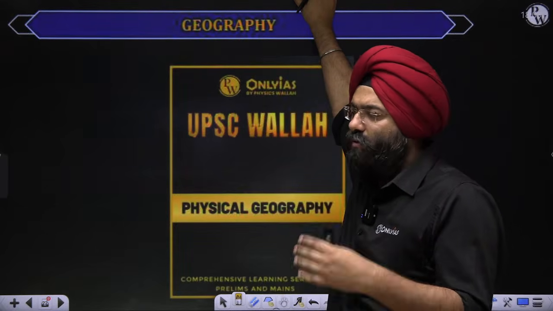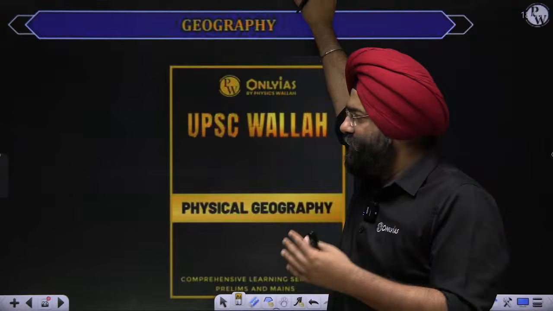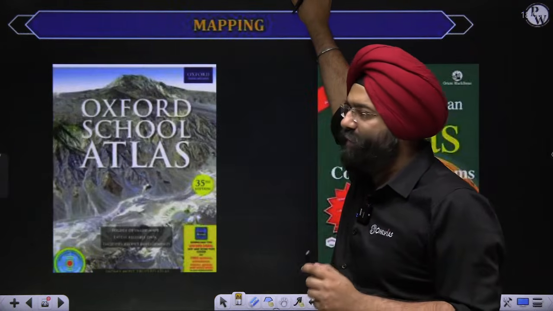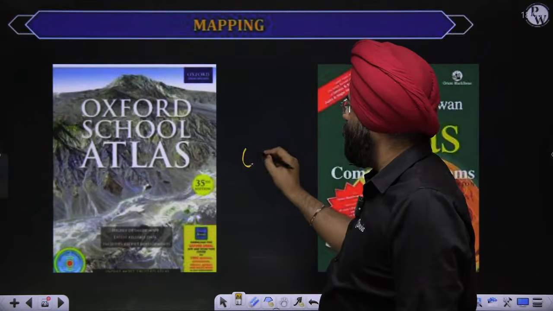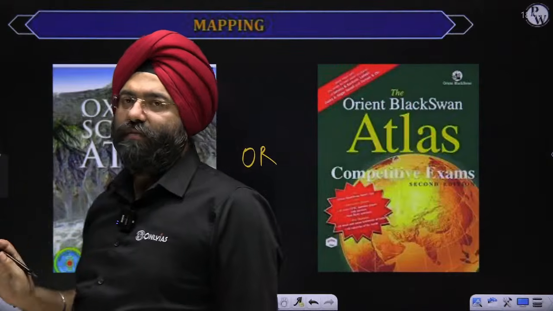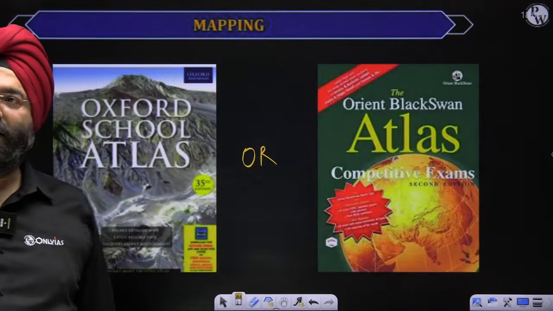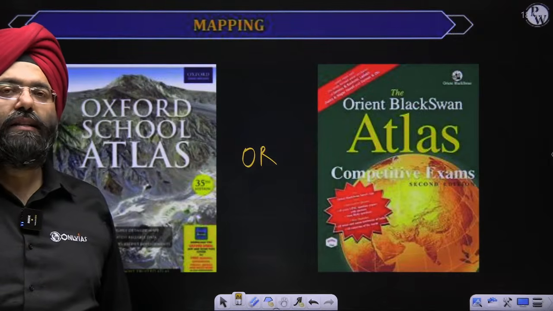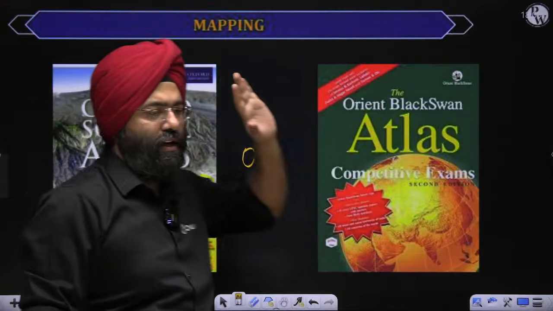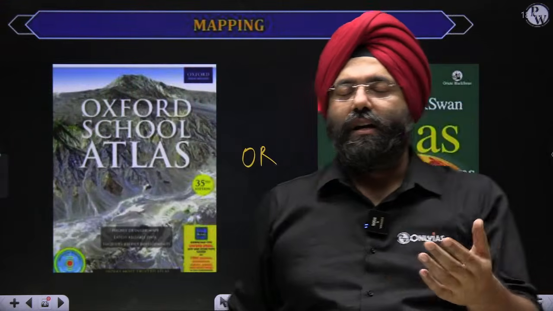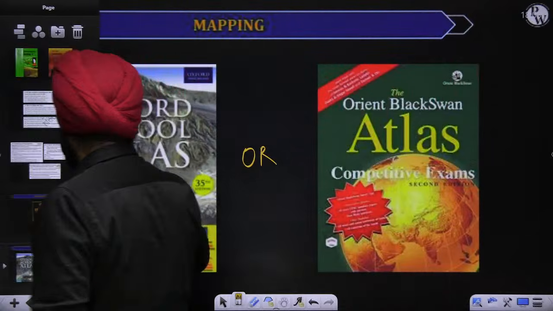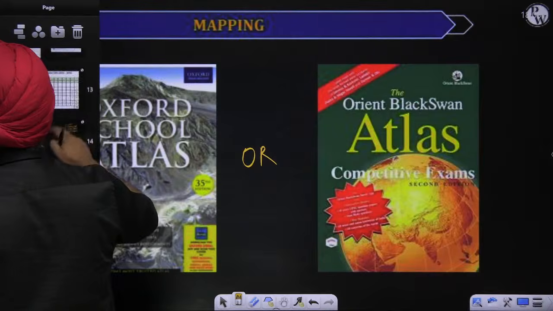Those who are preparing on their own can definitely refer to this. So this is again the UPSC book, a standard book. Now, for other students, one thing I will expect you to have is either this NCERT or this atlas. Any one of them should be present with you, because you will realize that an atlas is a must. The latest atlas should be there. This is a minimum requirement. Clear, everybody?